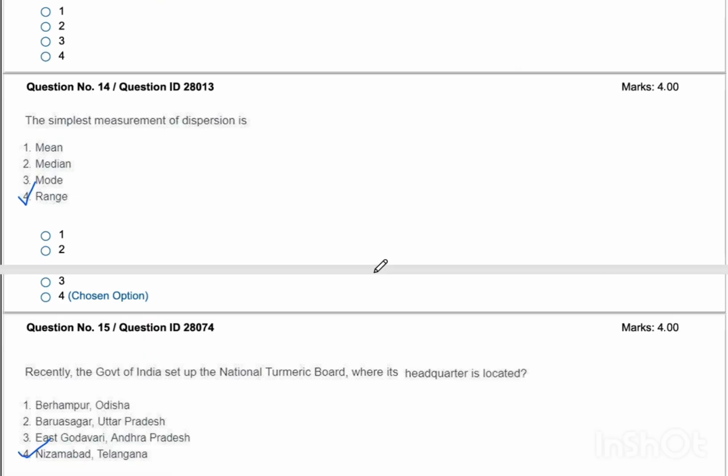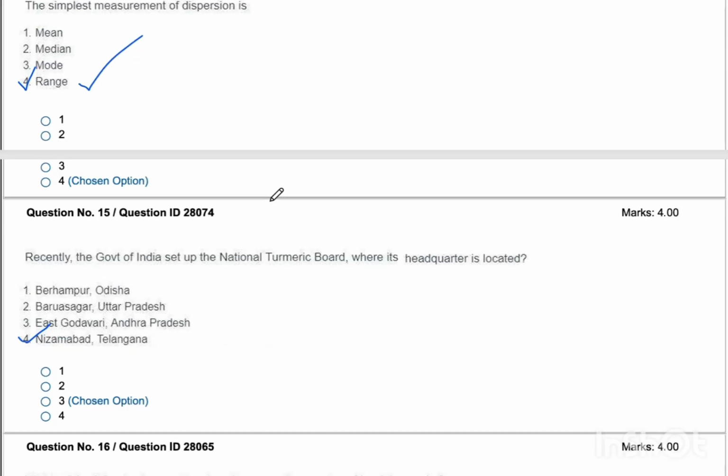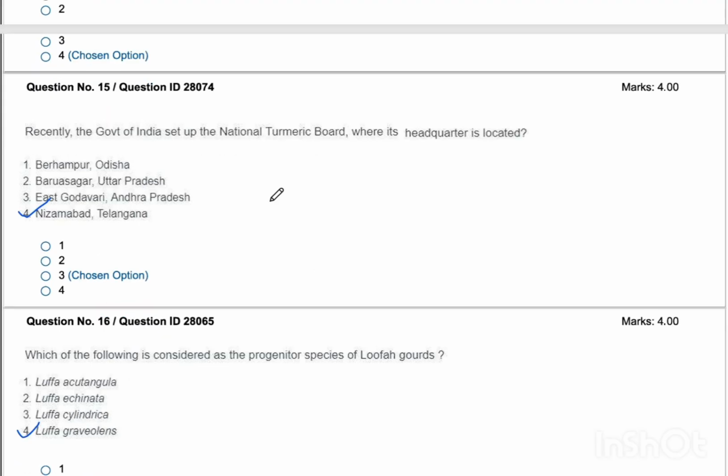It is a question from general agriculture. Again, a question from statistics. The simplest measure of dispersion is dash. We have no confusion. It is range. It is a question from the general agriculture portion. In this question paper, I think we have got three or more questions from the statistical portion. Although we have got such questions, all of them were more or less direct and easy ones.